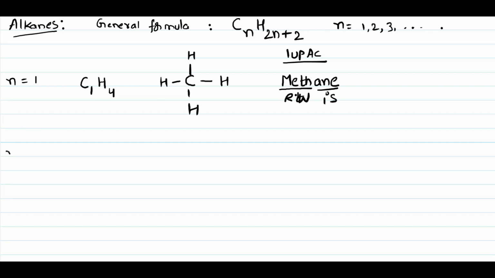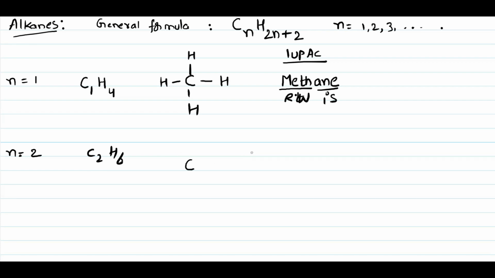Next, keep n equals 2. C2. 2 twos are 4, 4 plus 2 is 6. That means hydrogens are 6. Write these numbers as subscripts only, and don't keep them along with the hydrogens. So here 2 carbons are there.